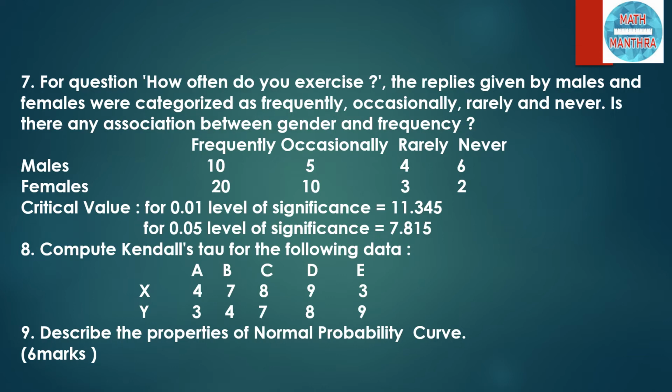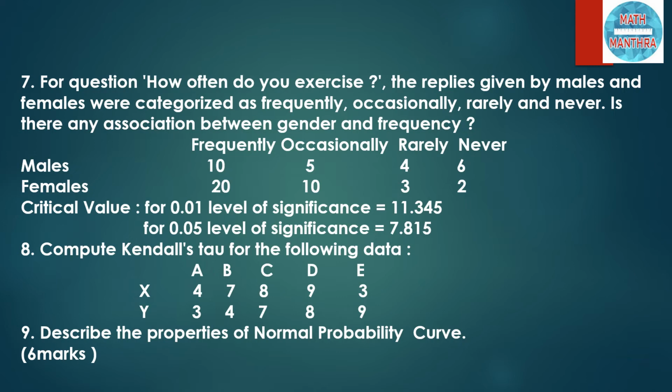Question number 7. For the question, how often do you exercise? The replies given by males and females were categorized as frequently, occasionally, rarely and never. Is there any association between gender and frequency? As you can see here from the table, you have males, females, frequently, occasionally, rarely, never. So it is given in the data. You have to find out, is there any association between gender and frequency?